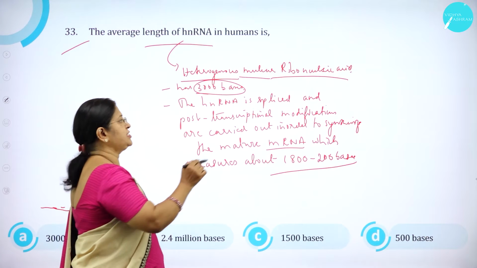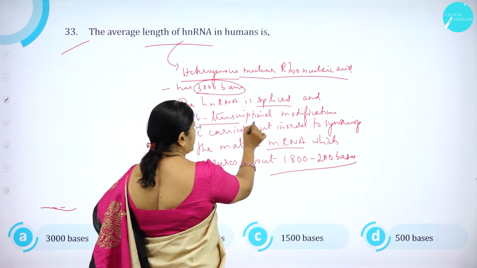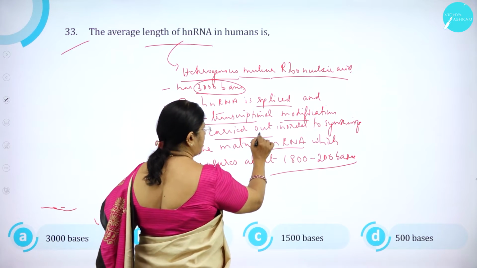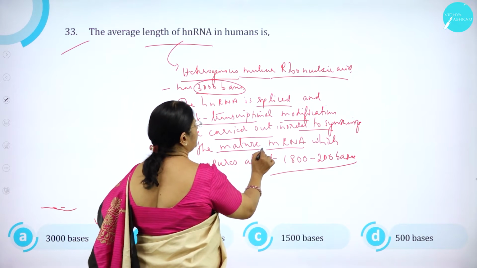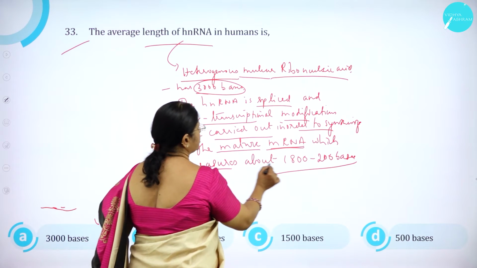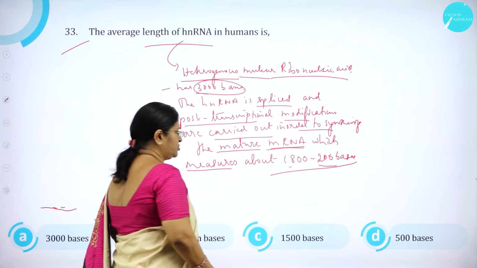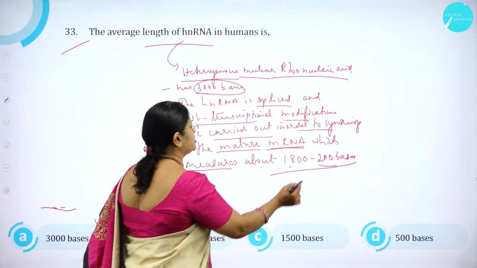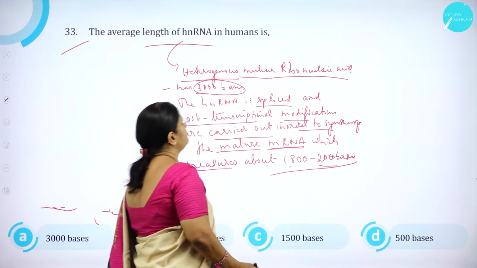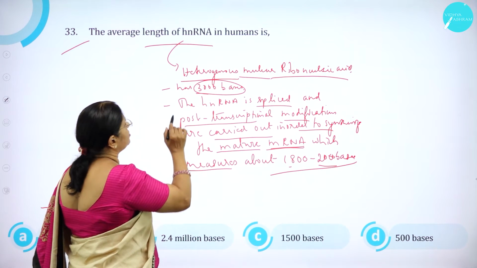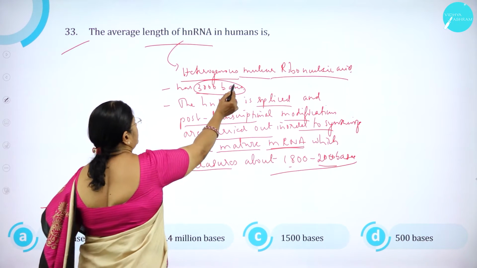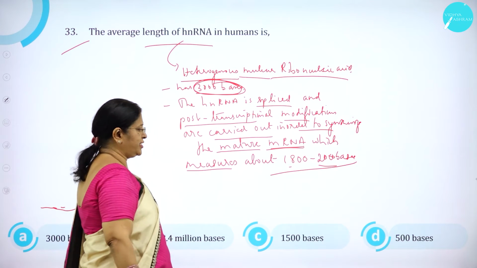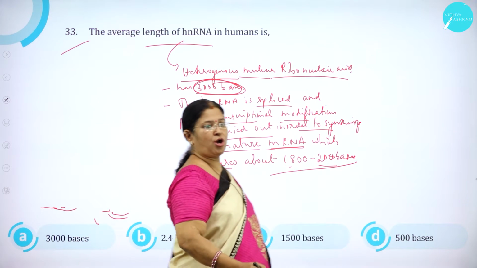The hnRNA is spliced and post-transcriptional modifications are carried out in order to synthesize the mature mRNA, which measures about 1800 to 2000 bases. So the hnRNA consists of how many bases? 3000 bases. So what are the options?